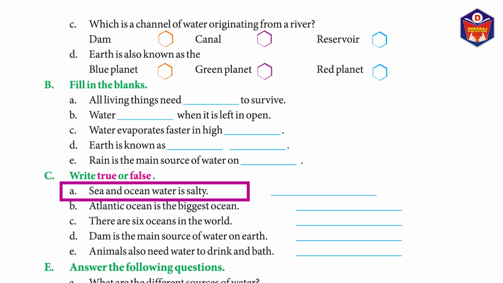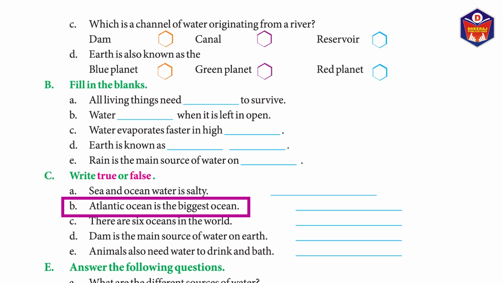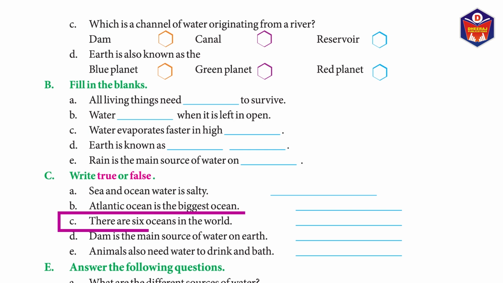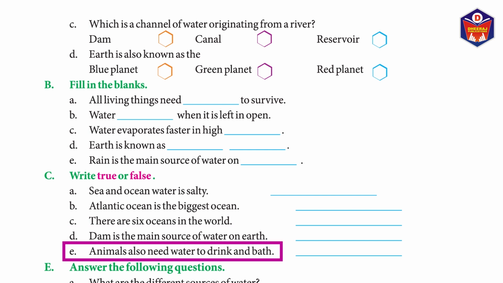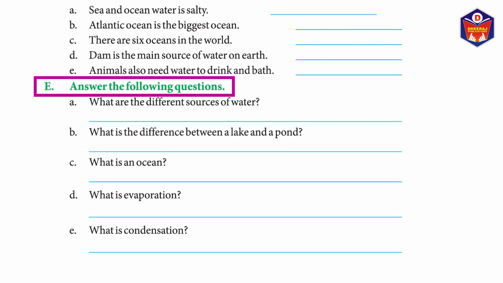C. Write true or false. A. Sea and ocean water is salty. Answer. True. B. Atlantic Ocean is the biggest ocean. Answer. False. C. There are 6 oceans in the world. Answer. False. D. Dam is the main source of water on earth. Answer. False. E. Animals also need water to drink and bathe. Answer. True.